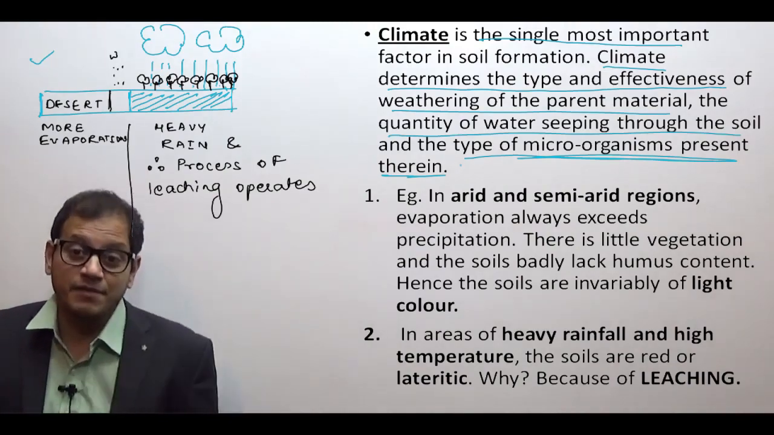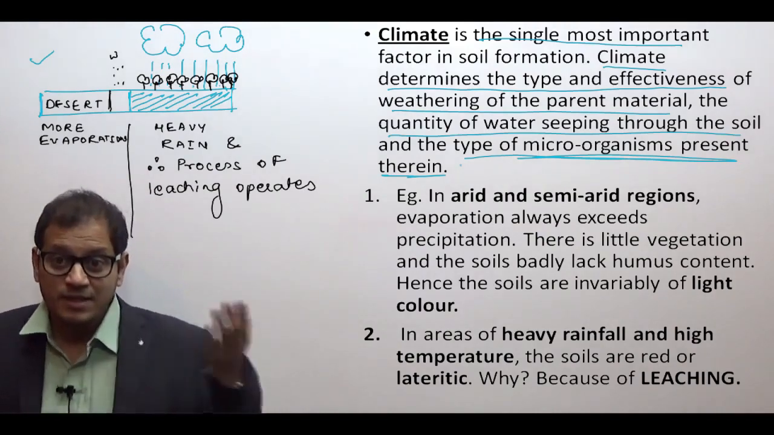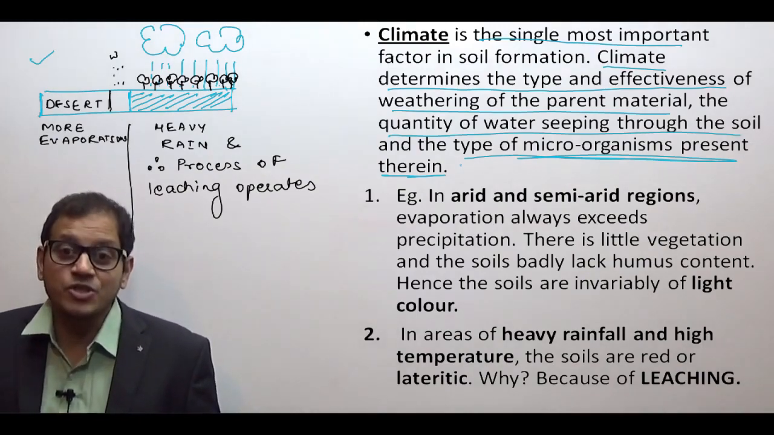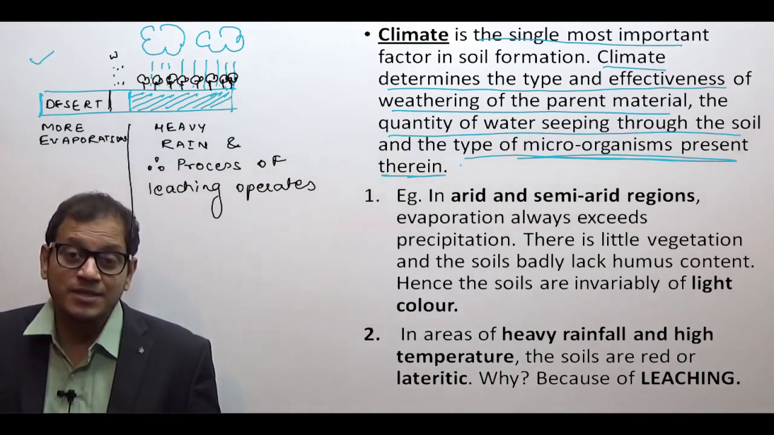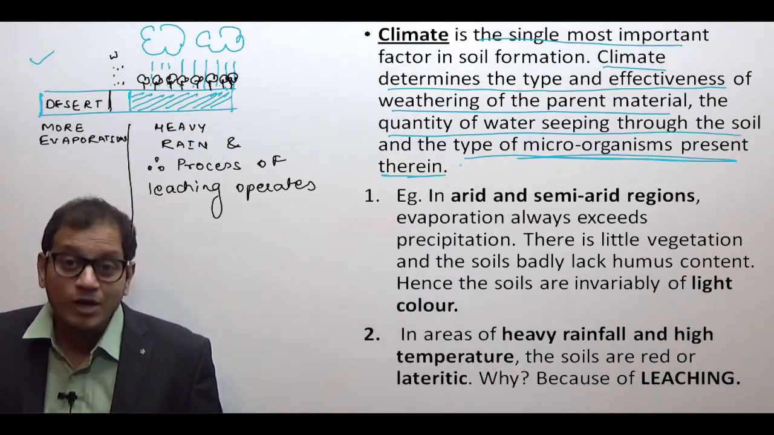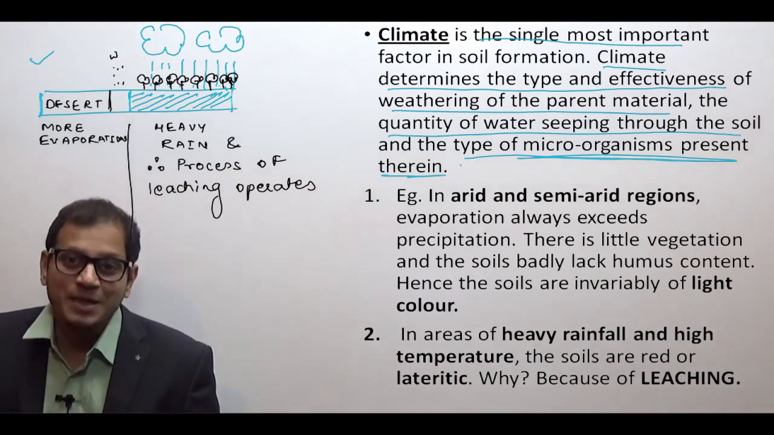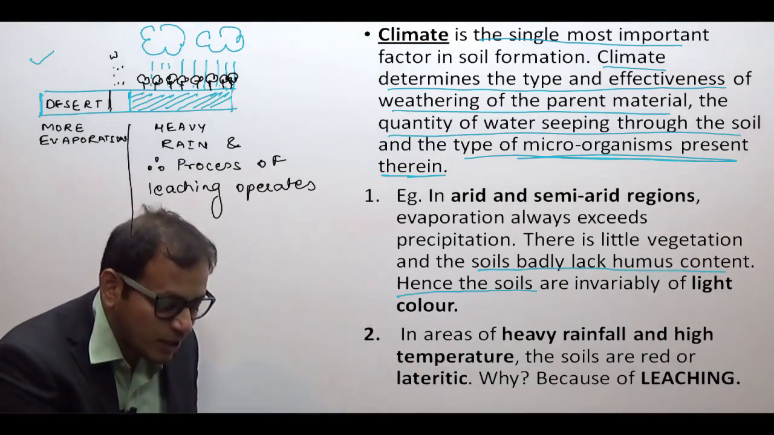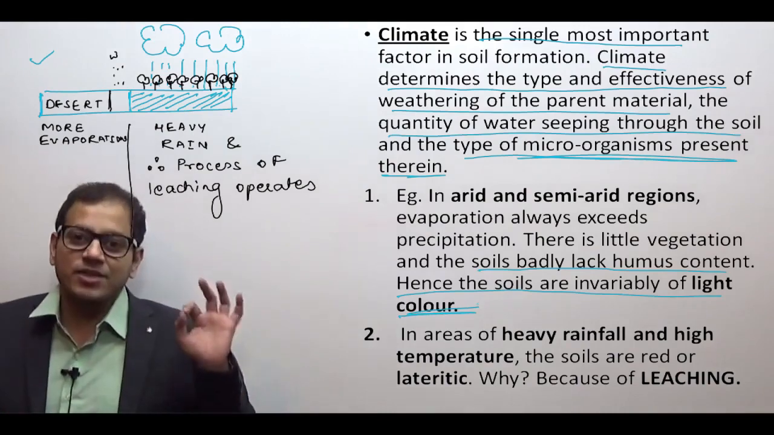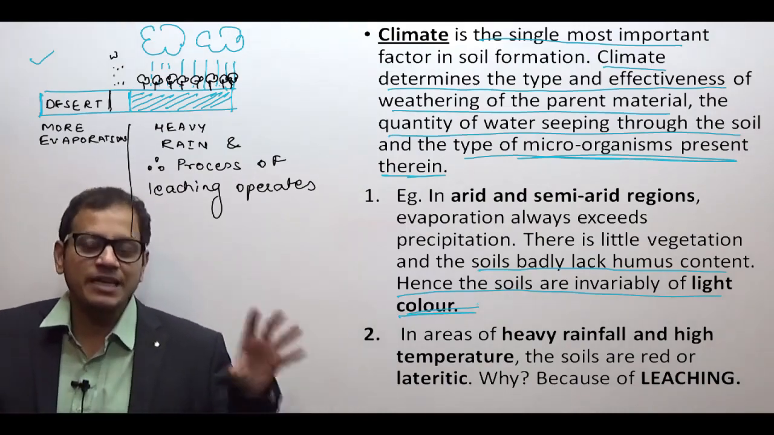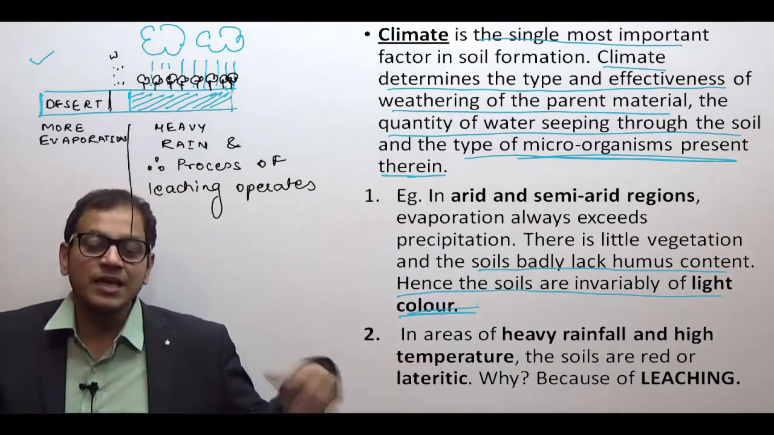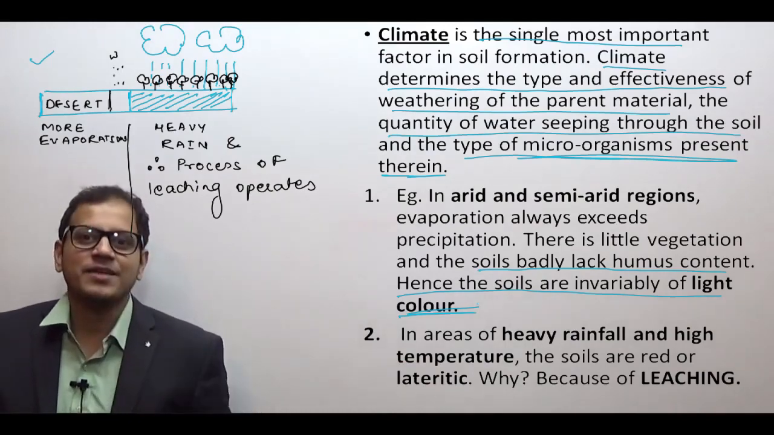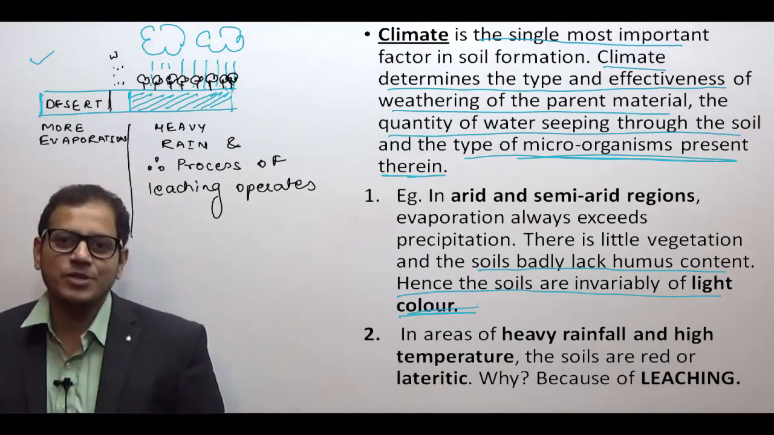So, I have given you an example. In arid and semi-arid regions, evaporation always exceeds precipitation. There is little vegetation, which means the soil will lack organic matter. And what do we call organic matter? Humus content. Therefore, the soil badly lacks humus content, and hence the soil will be of light color. The soils are invariably of a lighter color. Can you conclude from this statement that humus content gives darker color to soils?